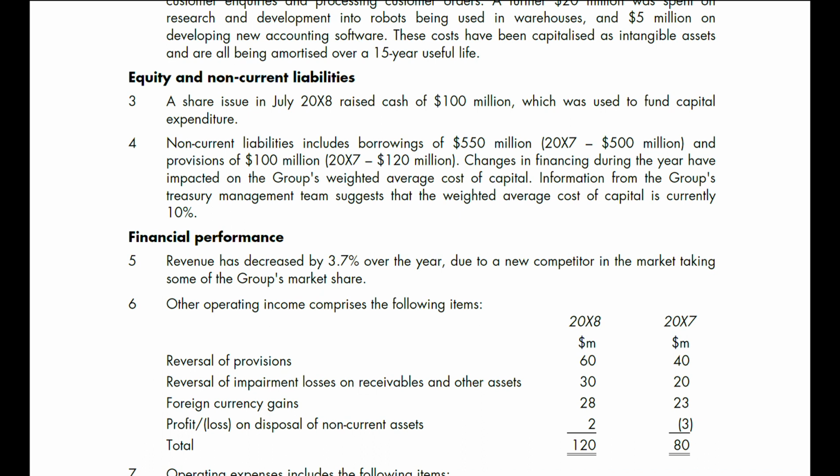Changes in financing during the year have impacted the group's weighted average cost of capital. Information from the group's treasury management team suggests that the weighted average cost of capital is currently 10%.